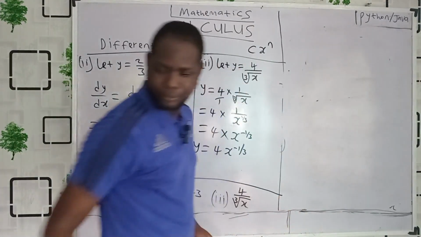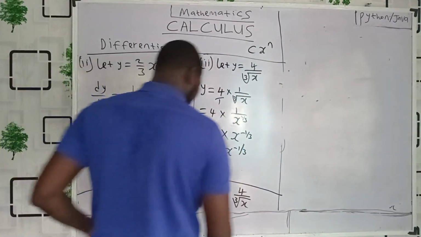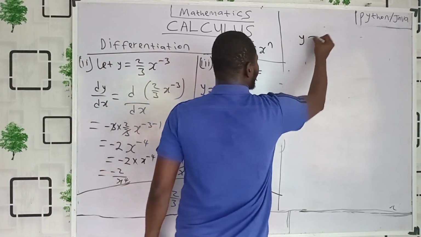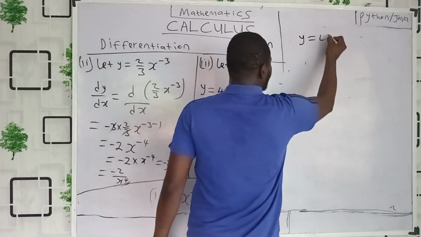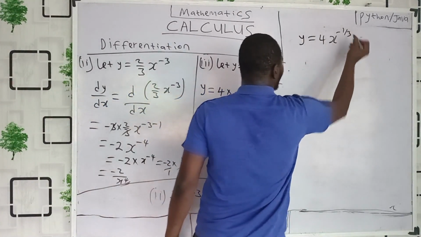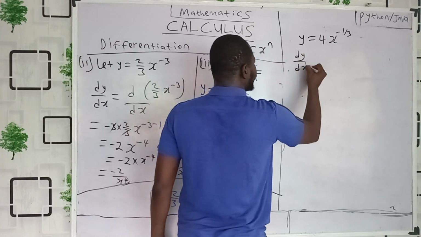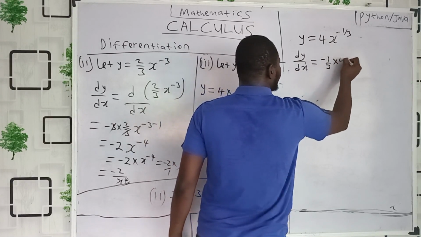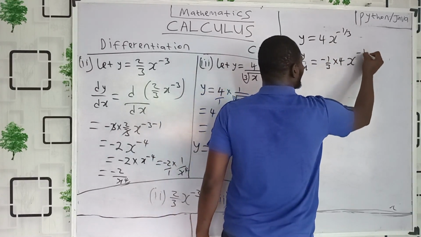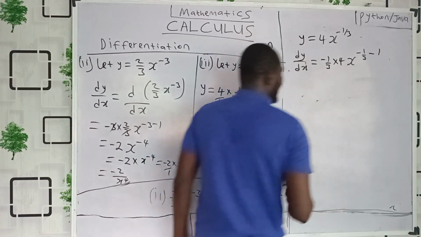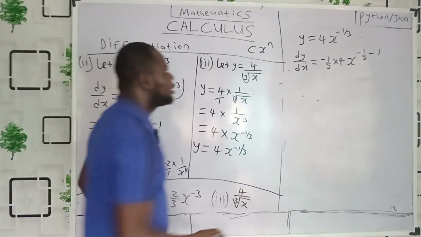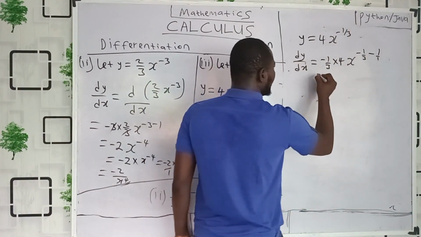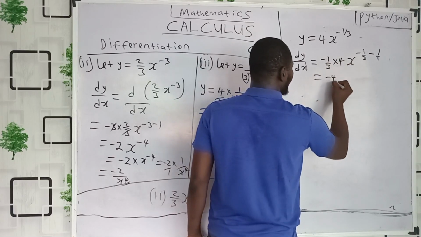So what do we now do? Finally, we now say, now I want to find dy/dx. Let me write it. y is what? 4x raised to power minus 1 over 3. I can now say, therefore, dy/dx now is what? Multiply this one by 4. That's minus 1 over 3 times 4. Then x raised to power minus 1 over 3 minus 1. Am I communicating? Our formula, okay? Because this is n, so minus 1. This is over 1. I can write it as that, isn't it? And that's going to be minus 1 times 4, everybody, minus 4 over 3.